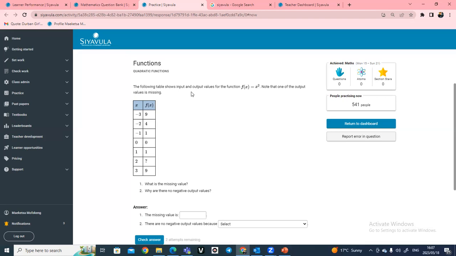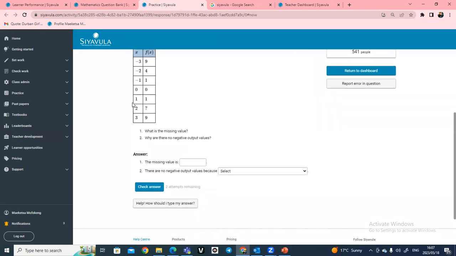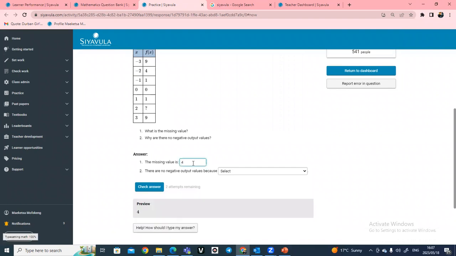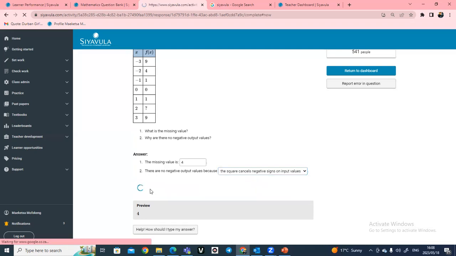The question says: the following table shows input and output values for the function f of x equals x squared. Note that one of the output values is missing. So we see it's missing here. We'll just type in the answer after we have worked it out on a piece of paper. And then they are saying that there are no negative outputs because negative square roots are non-real. The square cancels the negative sign of the input value. Okay, so we can select that, and then from there we click on check the answer.